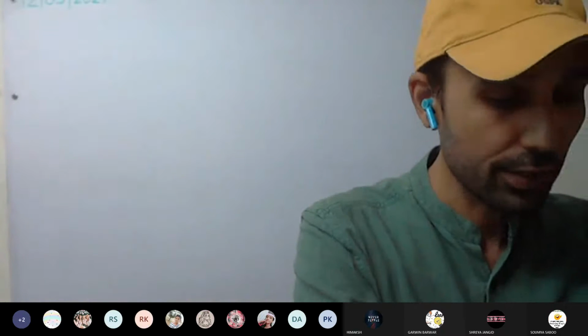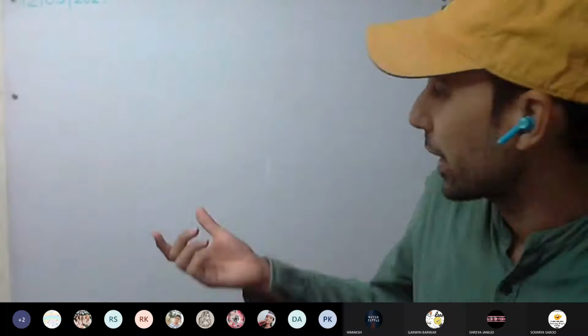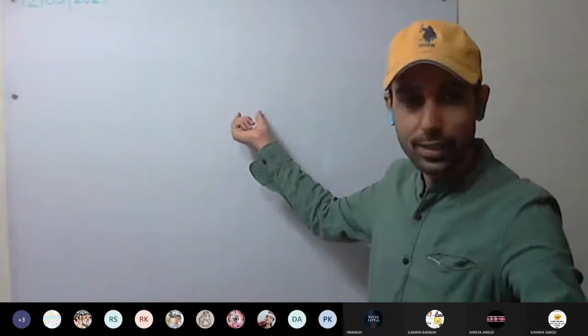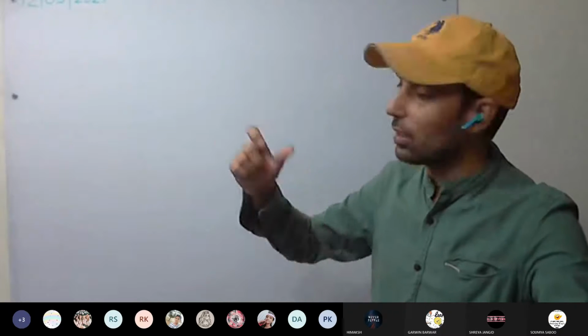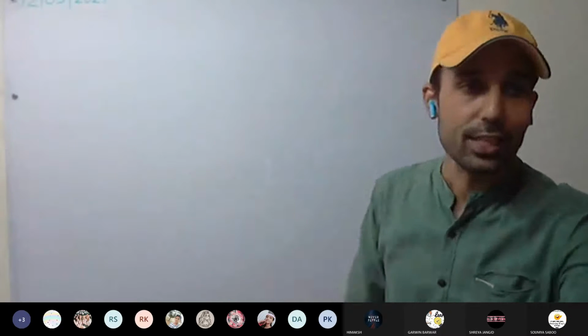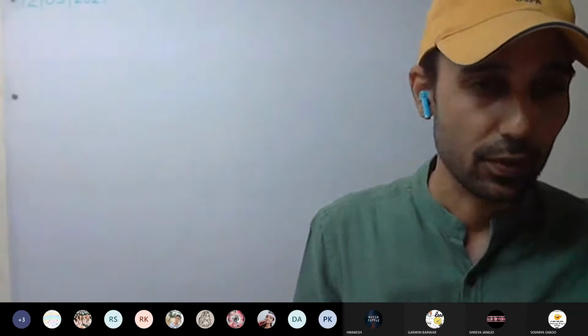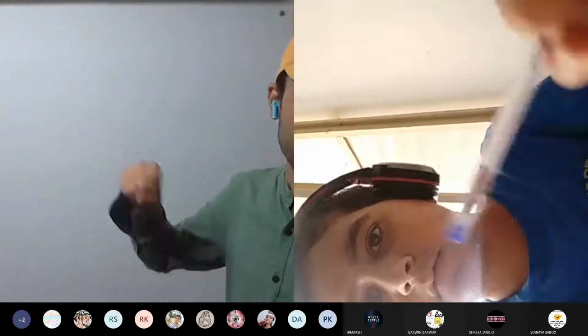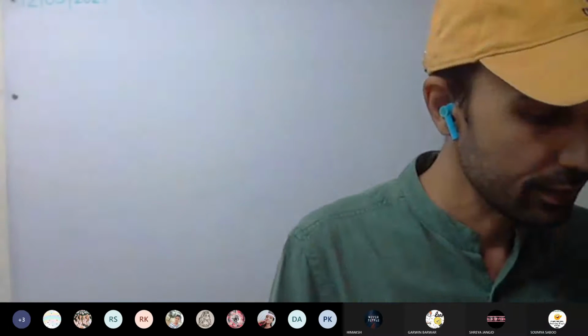Volume, we have discussed how to calculate the volume of an irregular solid. We have used a measuring cylinder, Eureka can. Then we have discussed a solid which is lighter than water. We used a sinker, like a stone. These all we have discussed.